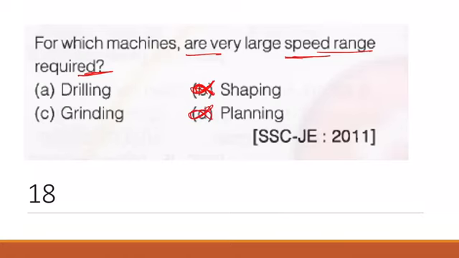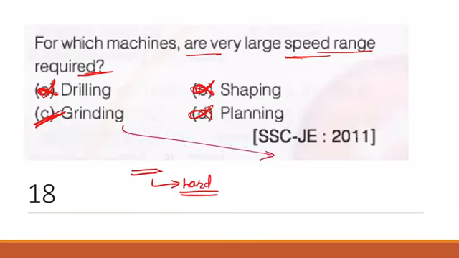In drilling, we have seen many drilling operations in workshop technology, and in drilling also that much speed is not required. But in grinding, when we are grinding a tool which is a very hard material, we need high speed of the grinding wheel.